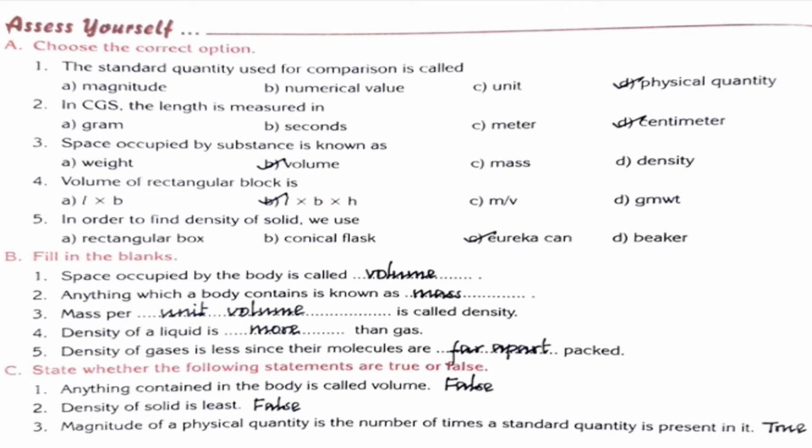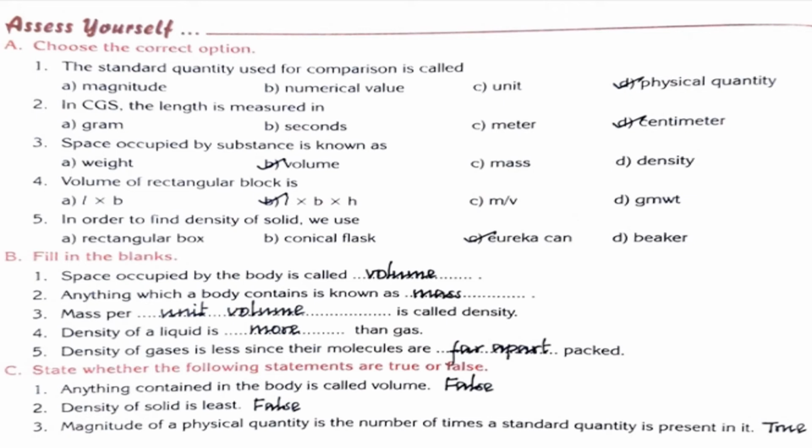Okay, children. And then second one, in CGS, length is measured in centimeter. CGS means centimeter, gram and second. So for the second question, D. And third one, the space occupied by a substance is known as volume.